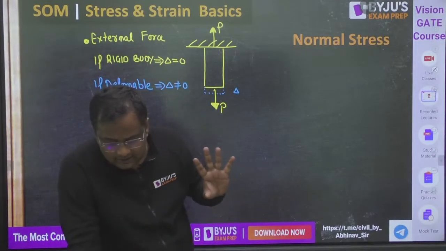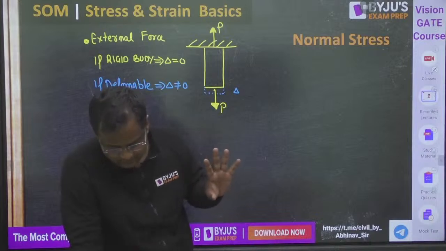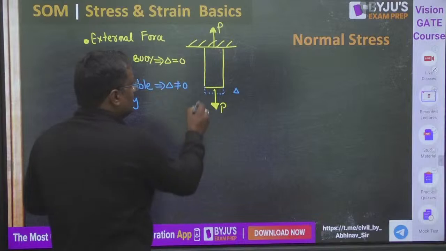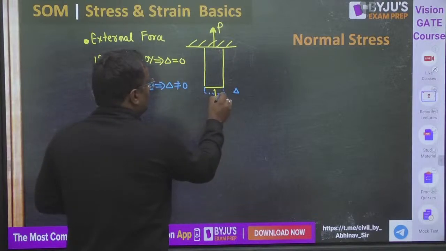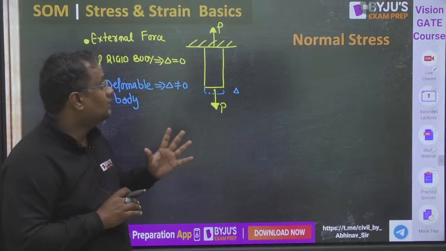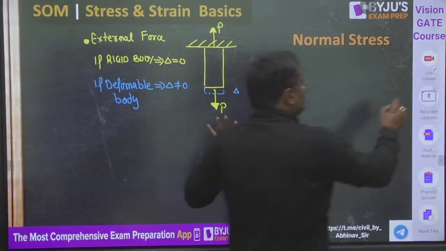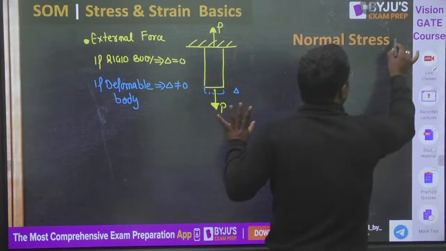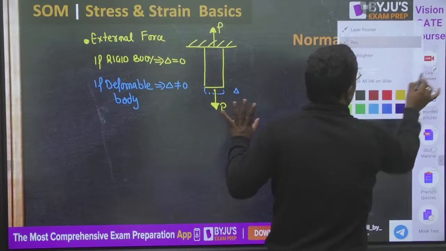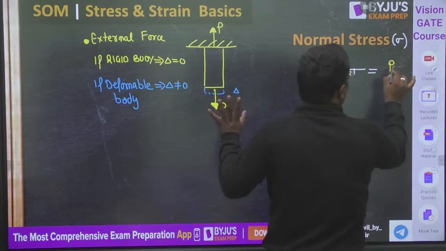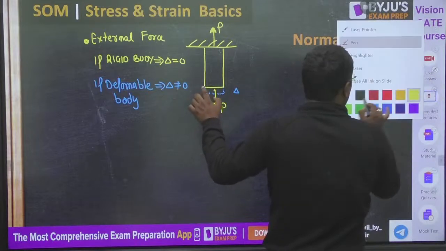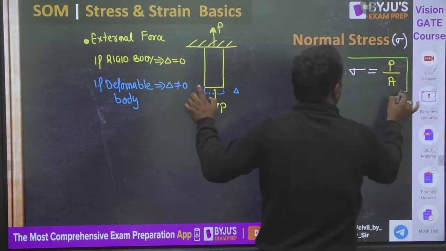Okay, everyone, you can ask me a doubt as well in between. This is a deformable body, so here the deformation will be there. Now usually when I call stress, then this normal stress is represented by sigma, and a student says stress is equal to the force you have applied divided by the cross-section area. Students usually call this, sir, the stress.